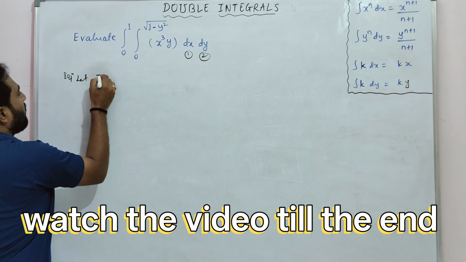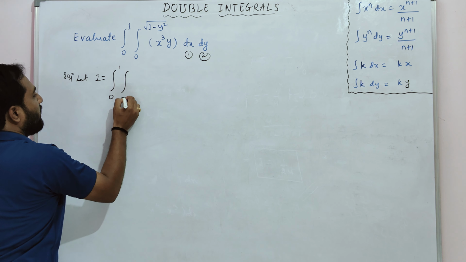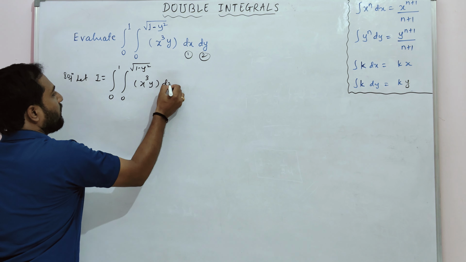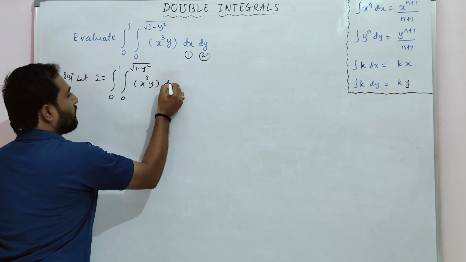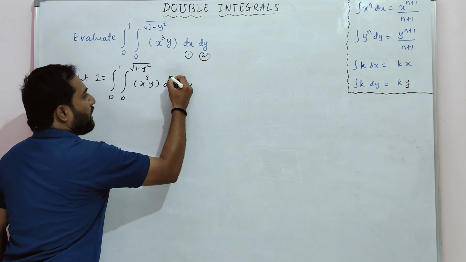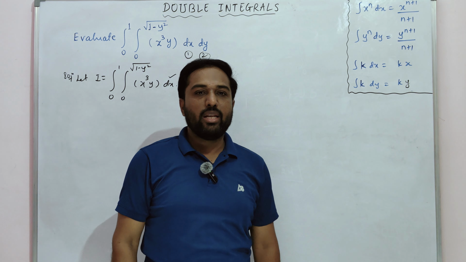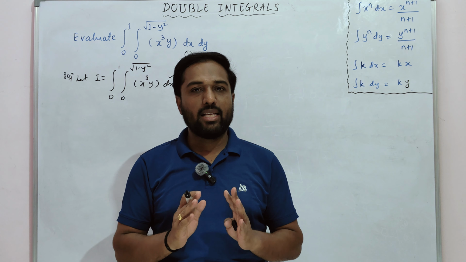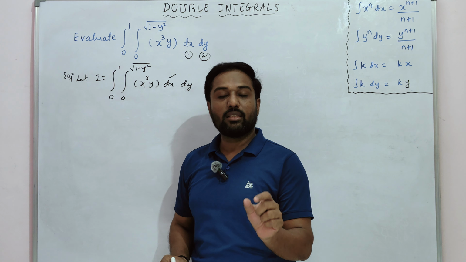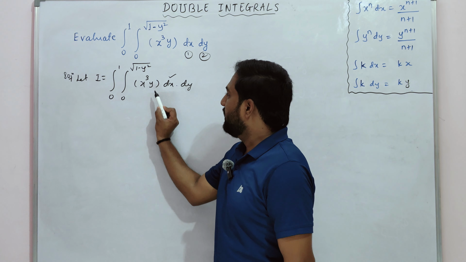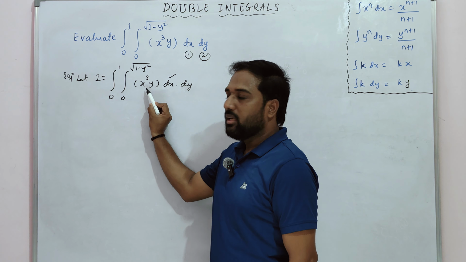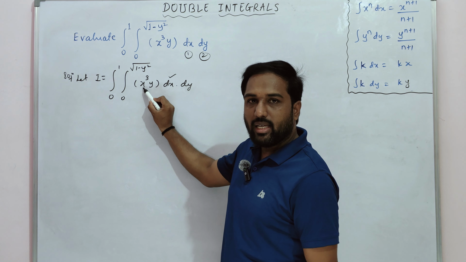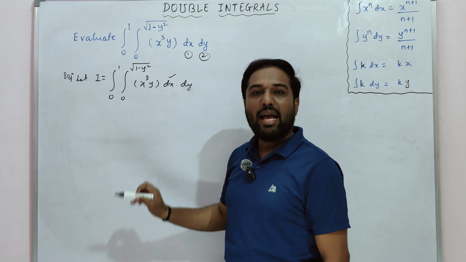Solution: let us take I equals the integral from 0 to 1 and 0 to square root of 1 minus y square, of the function x cube into y, dx dy. First we need to integrate with respect to x. Whenever we integrate with respect to x, only the x terms will be integrated, and the y terms will be treated as constants, especially when the two terms are in multiplication. Here x cube into y are in multiplication, so the other variable becomes constant. So with respect to x it can be integrated and y has to be kept as it is, as a constant.